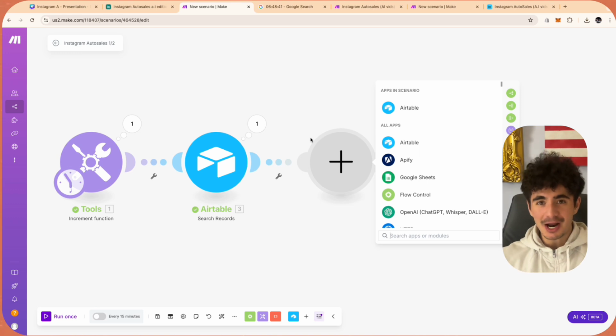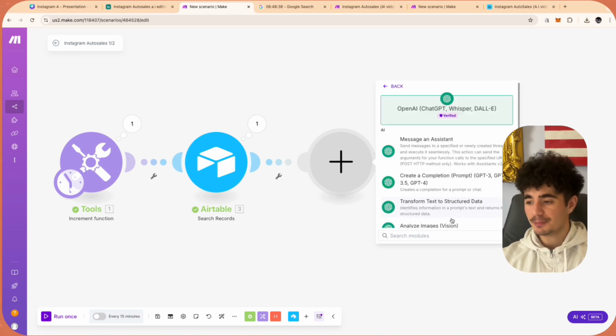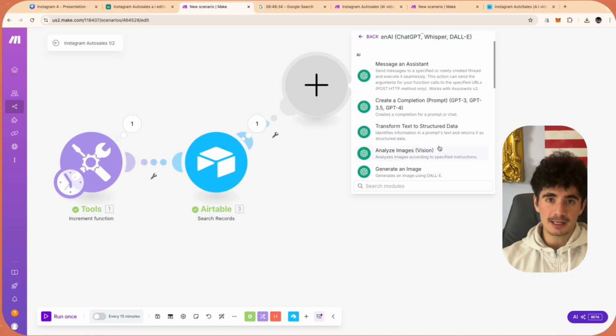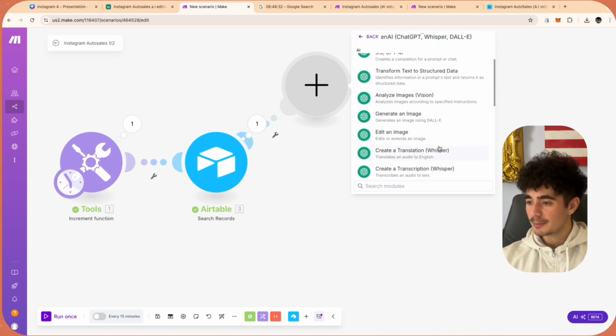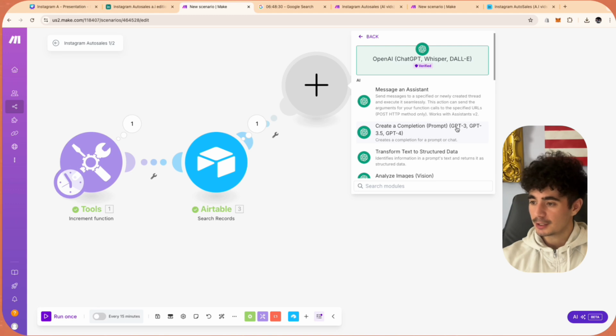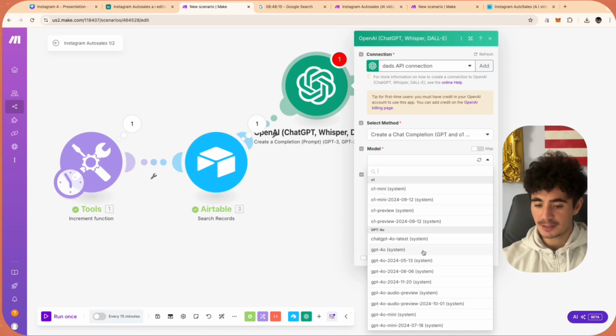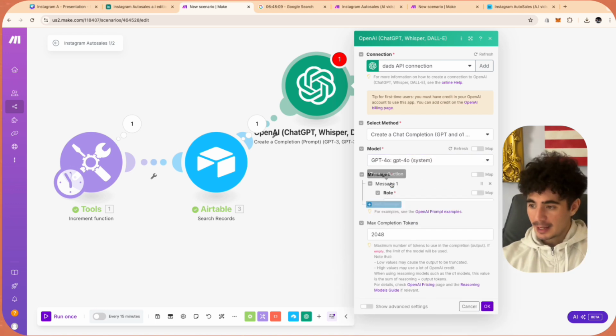All right, guys, so next up is our actual first prompt where we use ChatGPT. This ChatGPT element is going to be what creates the image prompt. In this example, we're going to open up a create completion module. Pretty cool now that they have the O1 system as an API function, but in this case we're not doing anything super high level, so we're just going to keep it with GPT-4o.